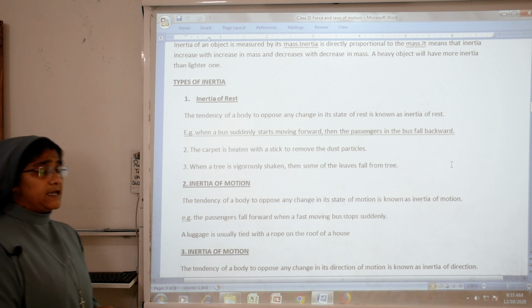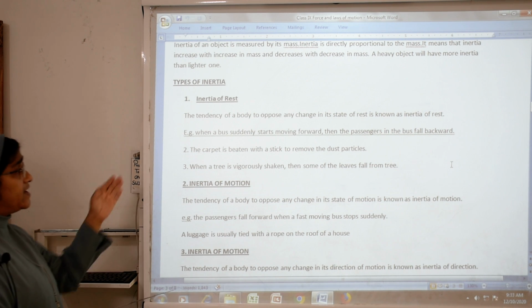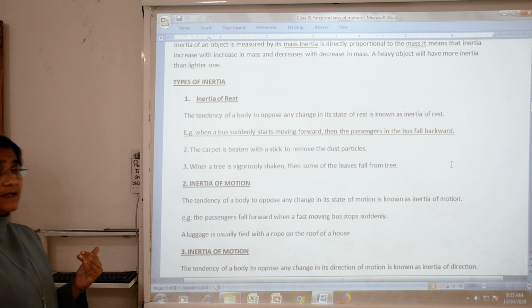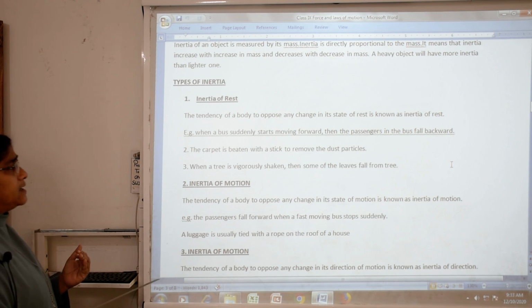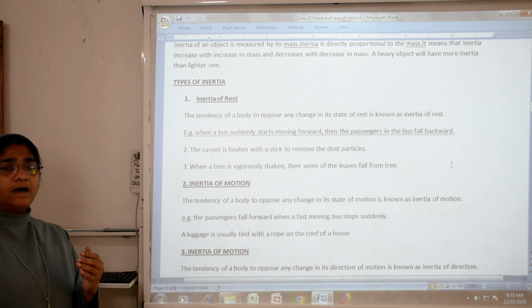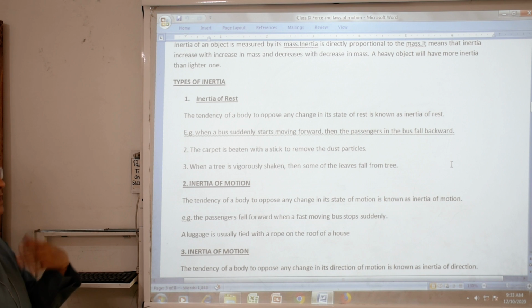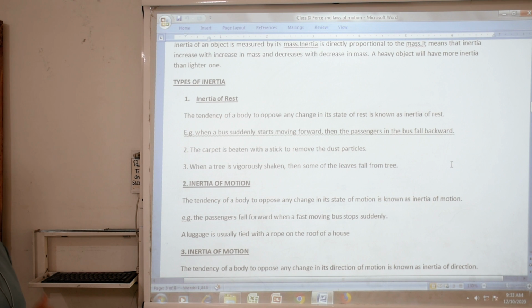For example, when a bus suddenly starts moving forward, the passenger in the bus falls backward. Why? Because we want to remain at rest, but the bus suddenly moves.